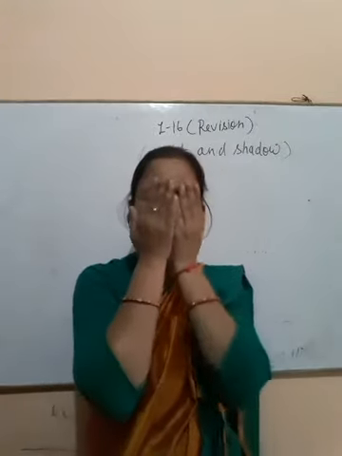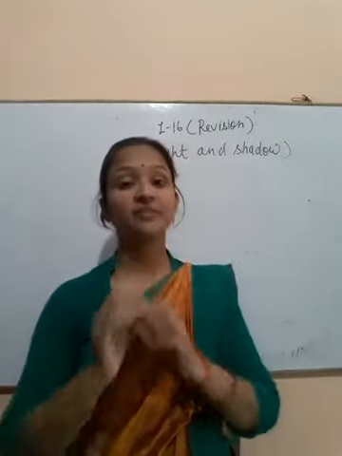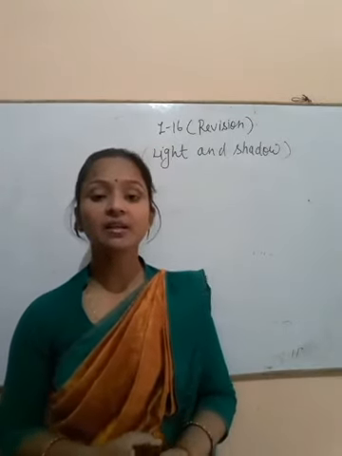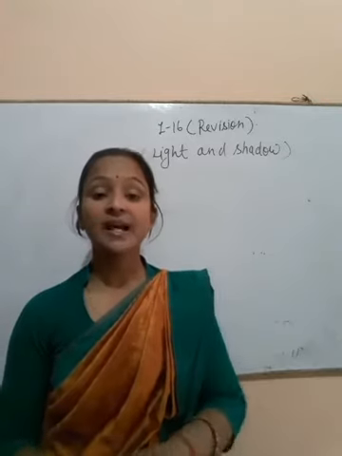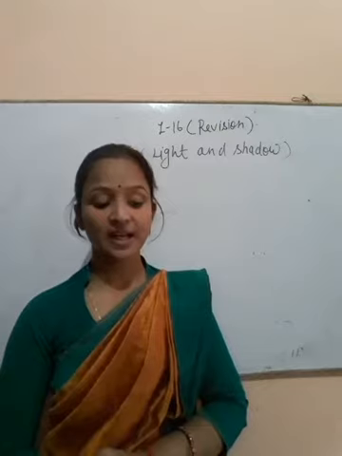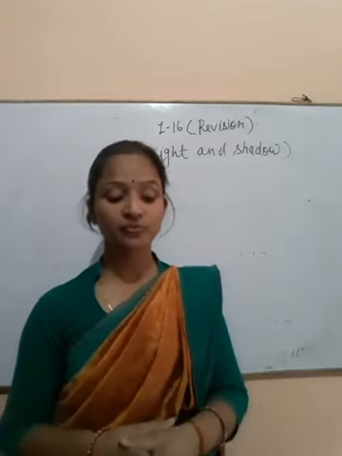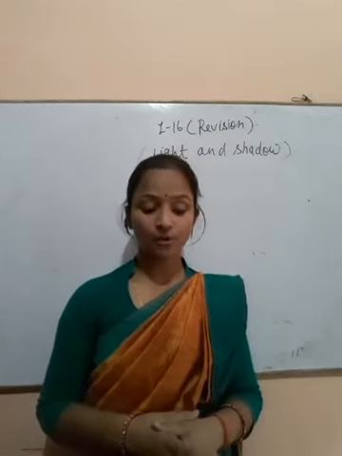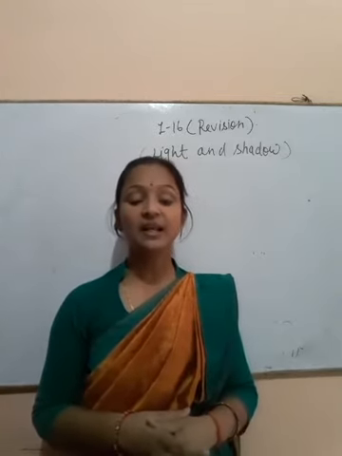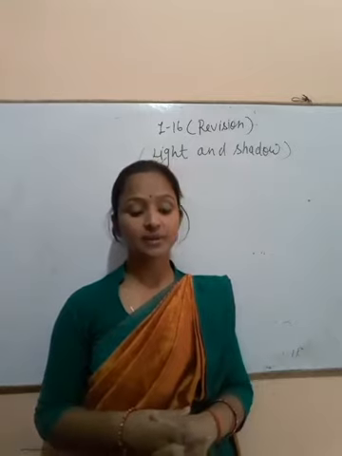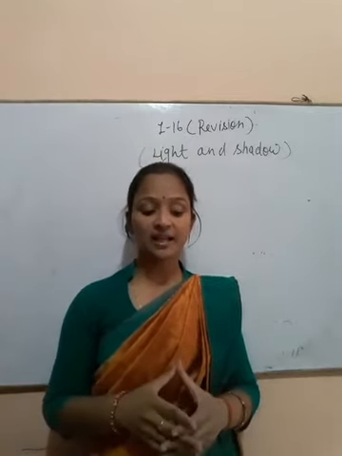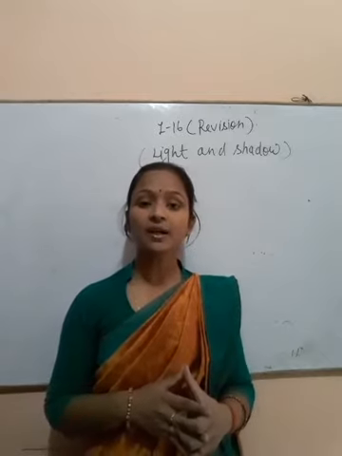Fill in the blanks. We need light to see things. The sun is the main source of light. A shadow is a dark shape formed by an object when it blocks light. Light travels through light rays. Shadows change in length and direction at different times of the day.